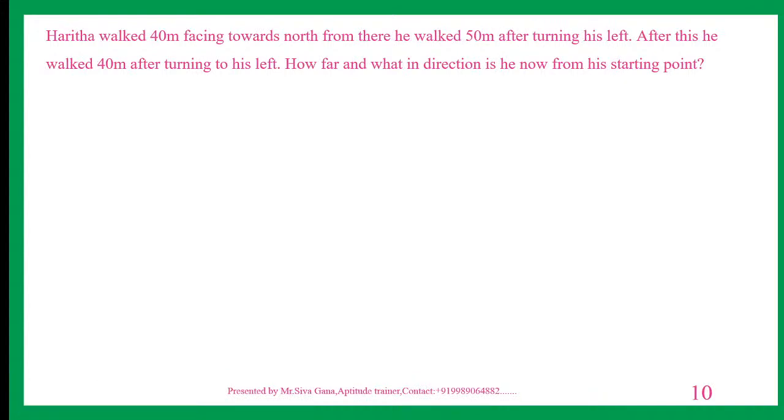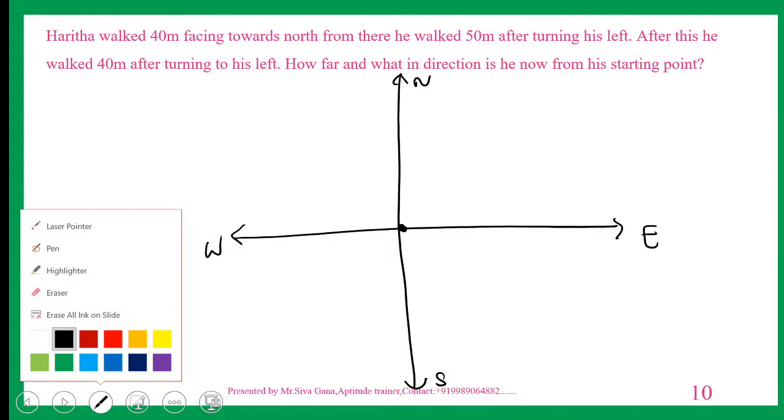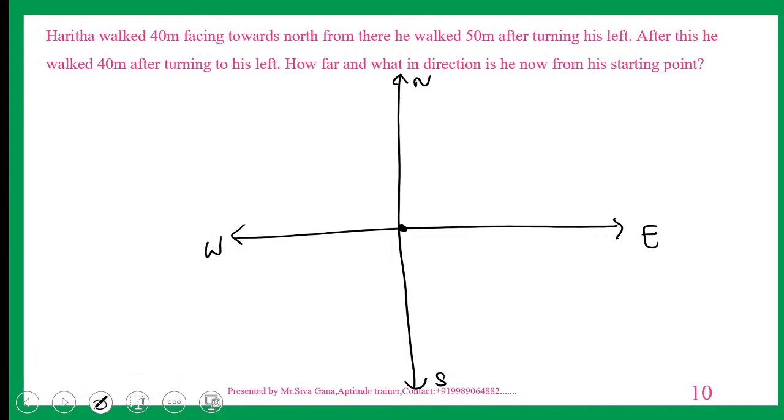Haritha traveled 40. By reading the first line itself, my dear viewers, you should be in a position to draw this diagram. This is initial. This is north facing, this is south facing, this is east facing, this is west facing. This initial basic diagram should be with you. Now walked 40 meters towards north, right?